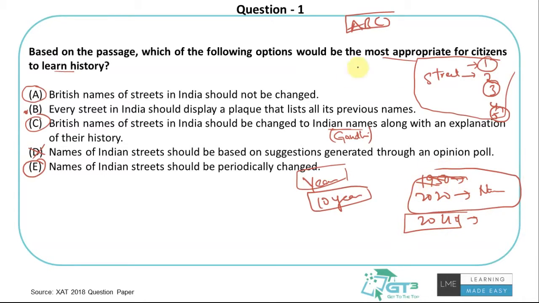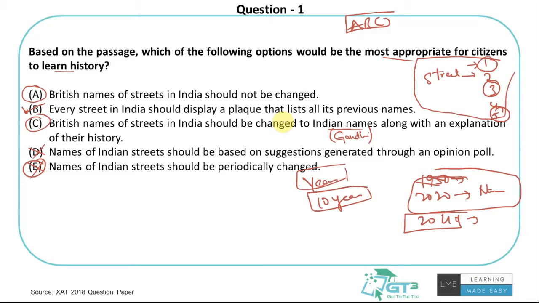So the whole point the author was making was that people have to learn history, know the history. So periodically changing the names of the streets would not help people to learn history. Again, I don't see merit in this. Right? So I can say that only option B makes sense. Why? Because the author has been talking about learning different things that have happened in the past so that we understand the history. Basically, understanding history, according to the author, is the key point that people have to learn from history.